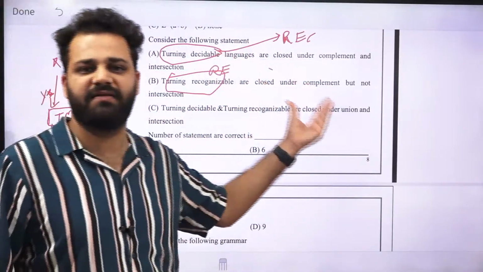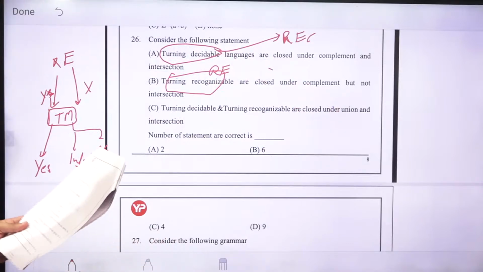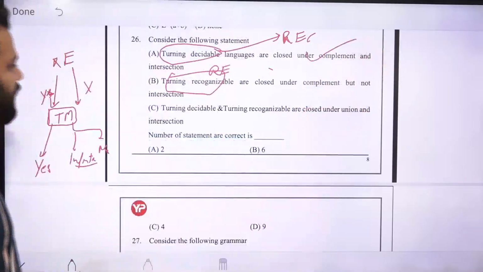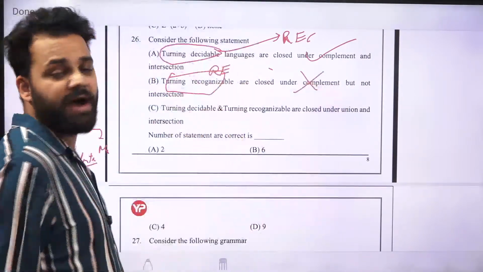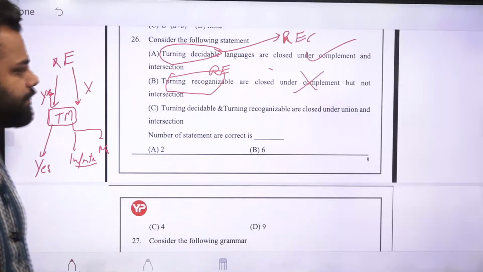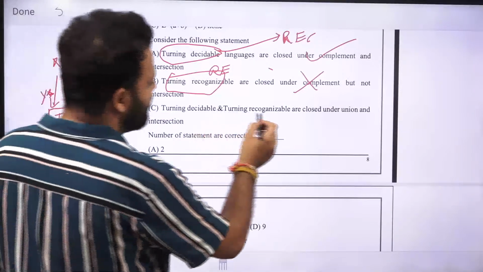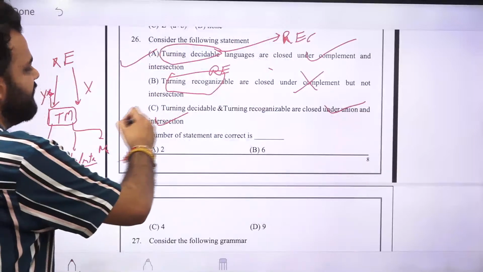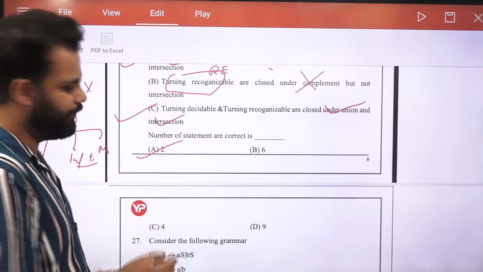Now this question is simple. It is just based on the closure properties. Turing decidable languages, REC, are closed under complement and intersection. True. Turing recognizable are closed under complement but not under intersection. This is false, because Turing recognizable RE are not closed under complement, but they are closed under intersection. So Turing decidable and recognizable are closed under union and intersection. So statement A is true and statement C is true. So the correct answer will be option A, which is 2.